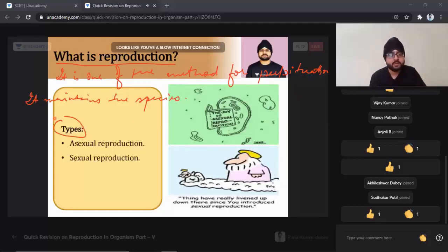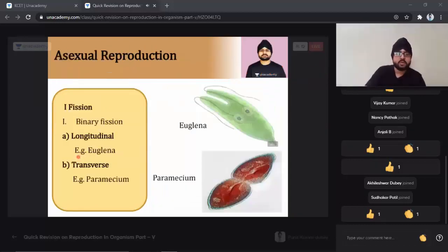Now, reproduction can be of two types: asexual and sexual reproduction. Let's go one by one and see what asexual reproduction and sexual reproduction are. When you go for asexual reproduction, it can be fission.